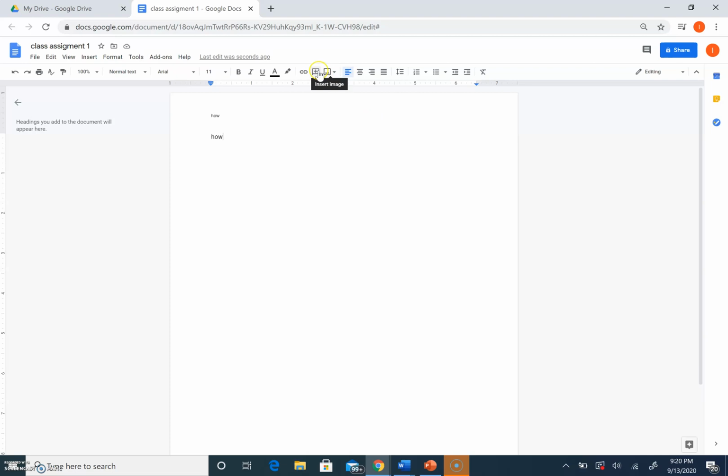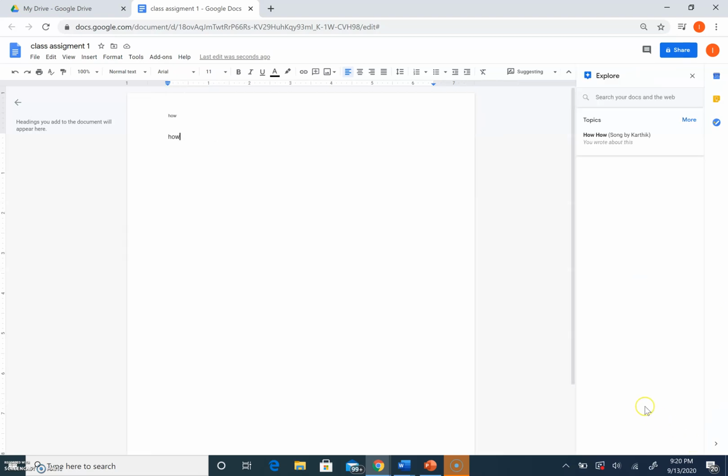Over here you can insert an image, you can add comments right here, you can insert links, all the basic things that are offered. Over here is a new option where you can switch from editing mode to suggesting and viewing. This new suggesting mode, I believe, is so that you can write it and suggest something so that it doesn't change in stone and it's just there for them to see as a suggestion. Over here is where you can explore and see more topics and more helpful tools.